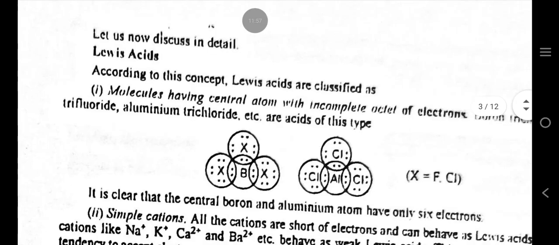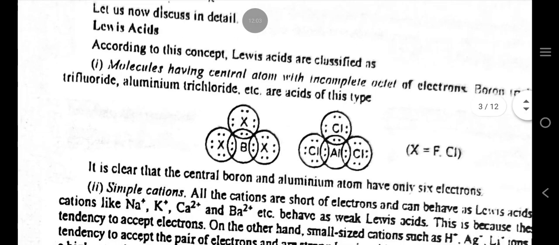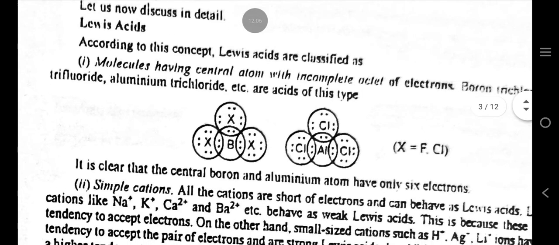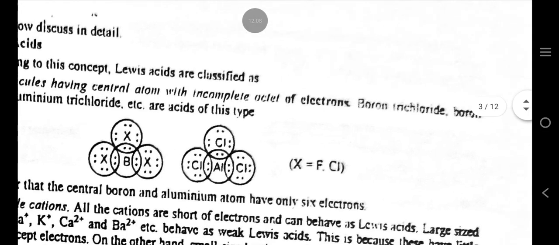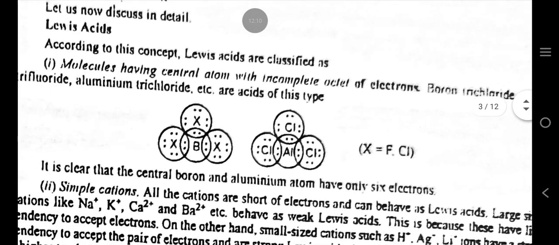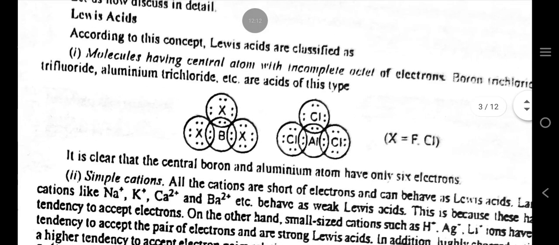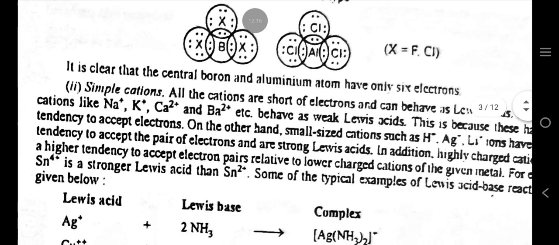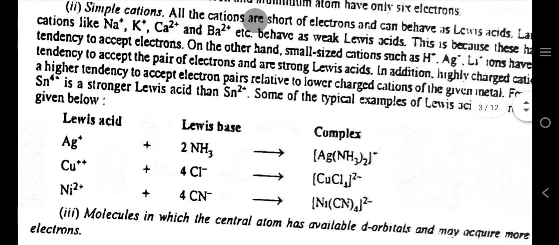Let us now discuss in detail Lewis acids. According to this concept, Lewis acids are classified as molecules having a central atom with an incomplete octet of electrons. Boron trifluoride, aluminum trichloride, etc. are acids of this type. It is clear that the central boron and aluminum atoms have only 6 electrons.